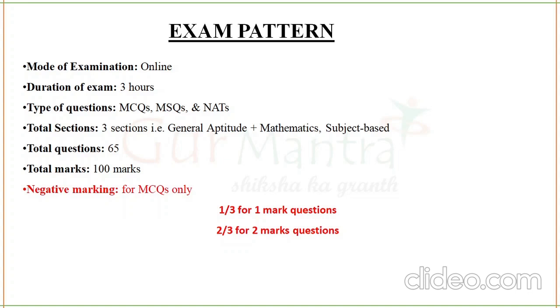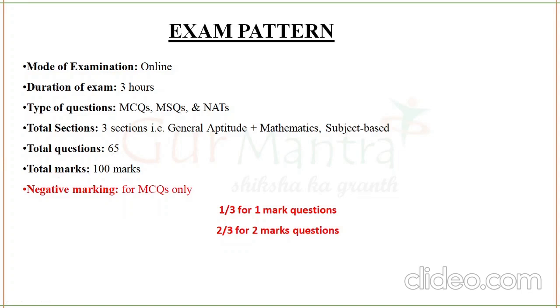And you have 3 sections. General aptitude, that is part A. Next section is part B, where you'll have biotechnology and mathematics. Mathematics, you'll not have a lot of questions, but yes, you do have questions. Subject based questions, you'll get a lot. Biotechnology. Total questions are 65, and total marks is 100.